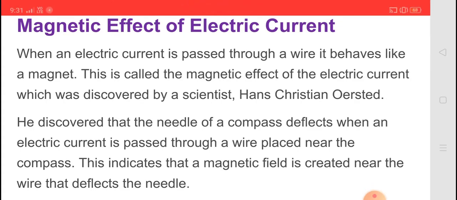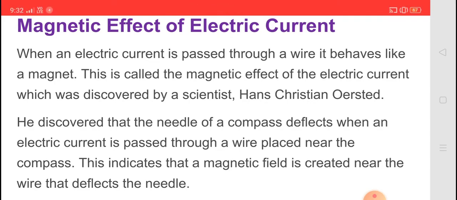So what is the magnetic effect? When an electric current is passed through a wire, it behaves like a magnet. When electric current is passed through any conducting wire, then it behaves like a magnet. This is called the magnetic effect of electric current, which was discovered by scientist Hans Christian Ørsted.